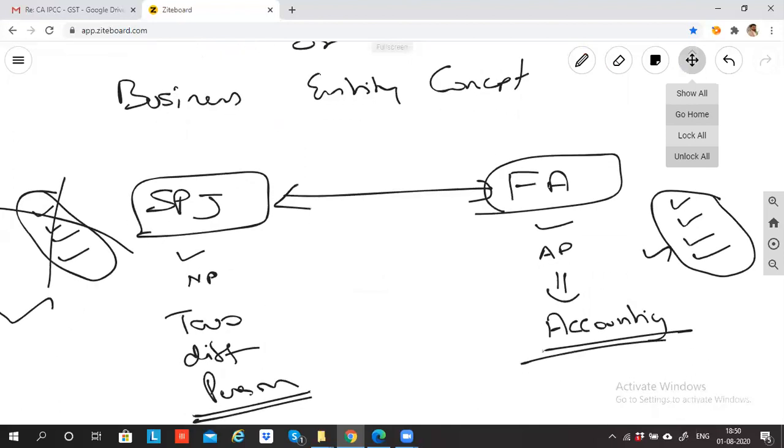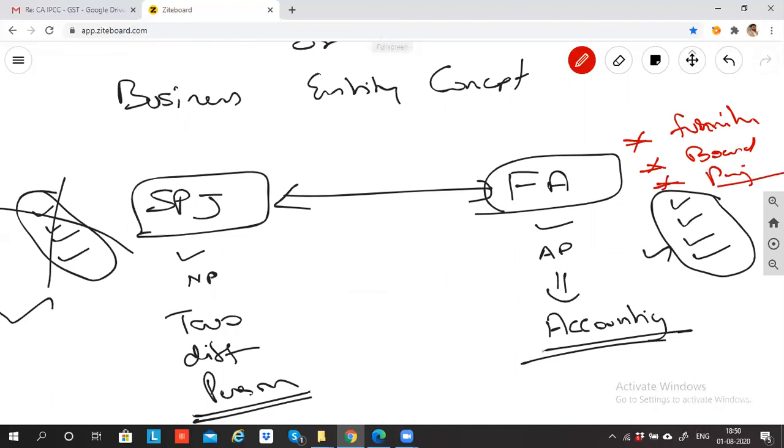Now, please tell me, if Fortune Academy has to run the business, it has to invest money. Can I say I need to buy furniture? Like Academy has to buy furniture. Yes, sir. It has to buy board. It has to buy projector and so many things, right? So to buy furniture, board and projector, the academy will need money, no?